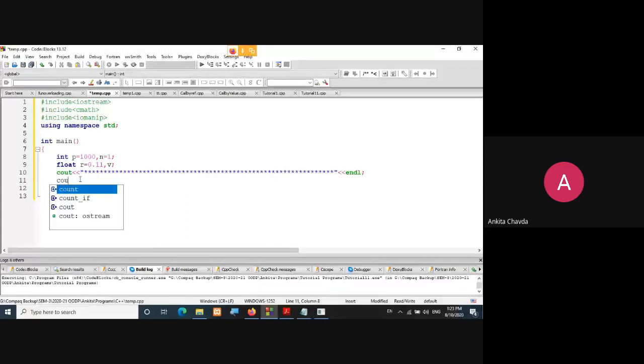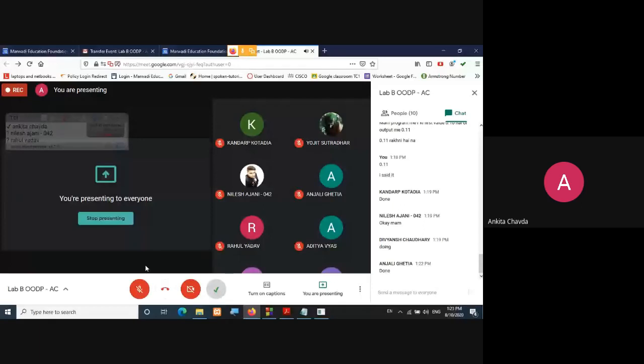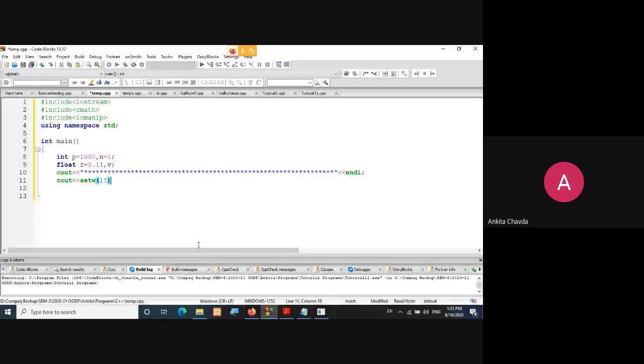So cout, and I'll have setw of 15. But whatsoever you choose, for each and every field you will choose 15 only, or 10 only, or 5 only.